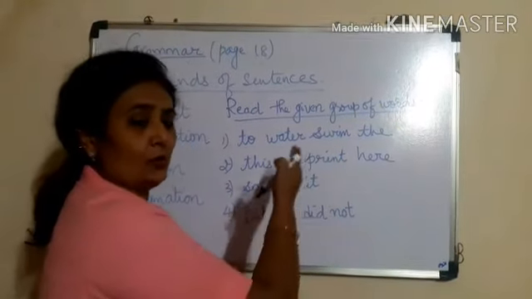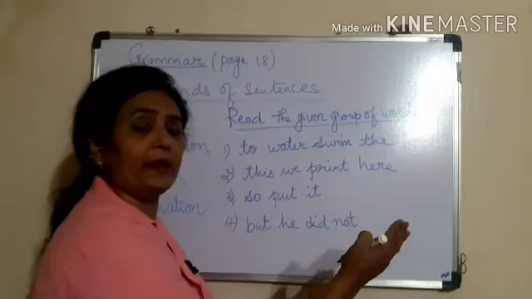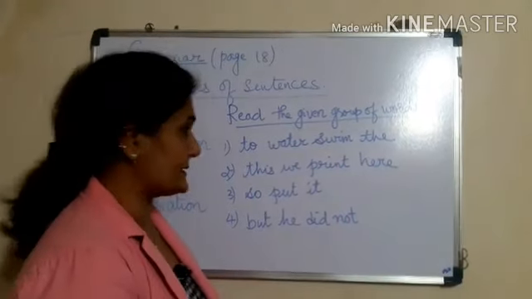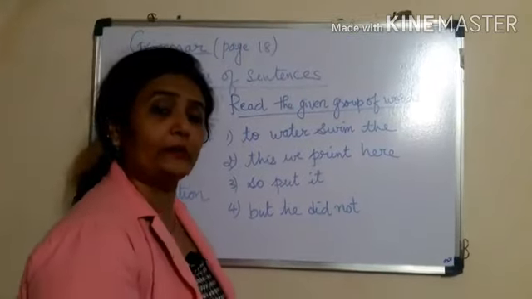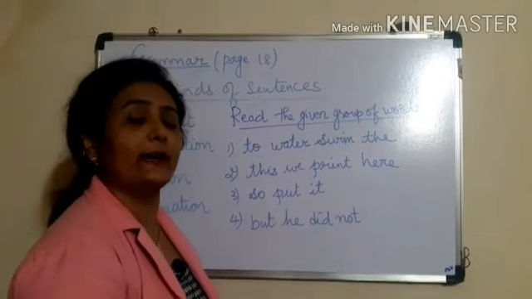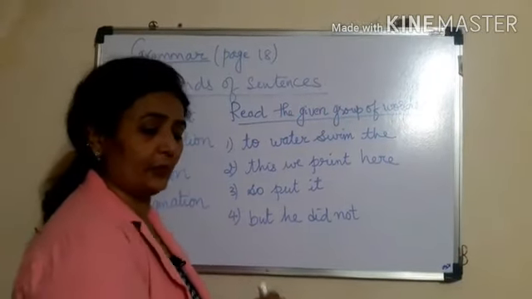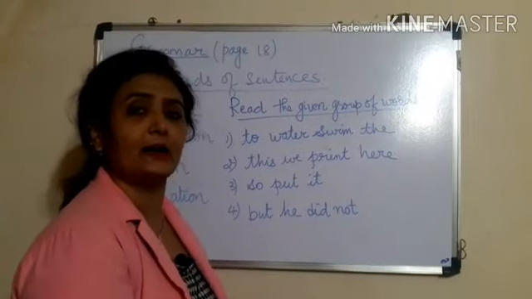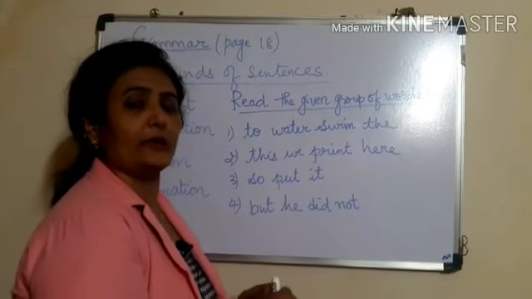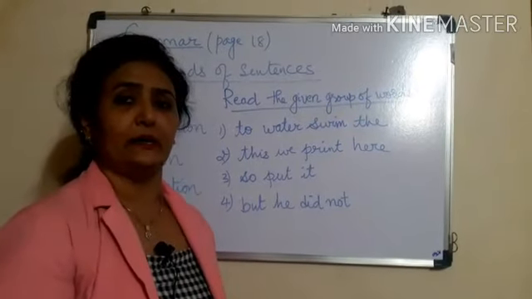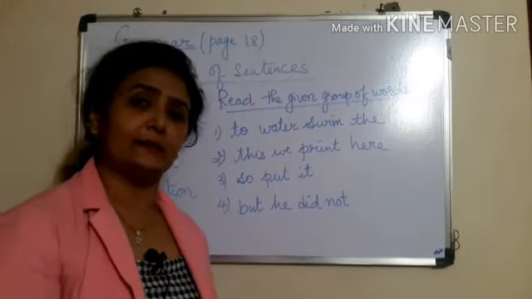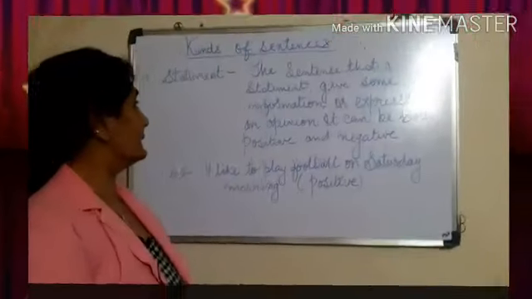Children, these groups of words do not make any complete sense. Neither do they start with a capital letter nor end with a full stop. So they are not sentences because they do not give us a complete sense. What we speak, what we converse, is a sentence.